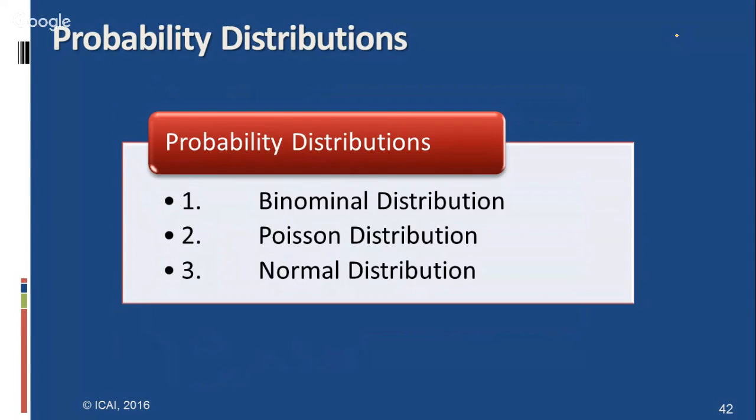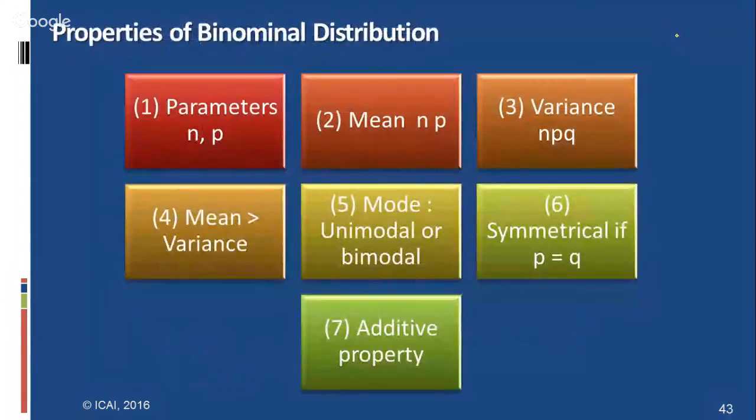In the binomial distribution, what are the types of distribution? Here the types are discrete distribution and continuous distribution. In the discrete distribution, the binomial distribution is one kind, and the Poisson distribution is also part of discrete distribution. For continuous distribution, it is the normal distribution only. And further, the properties of the binomial: the parameters are n and p, mean is np, variance is npq, mean is greater than variance, and it is unimodal or bimodal.